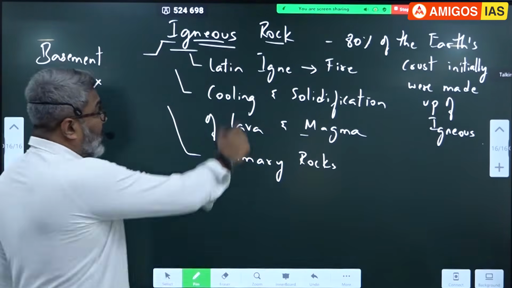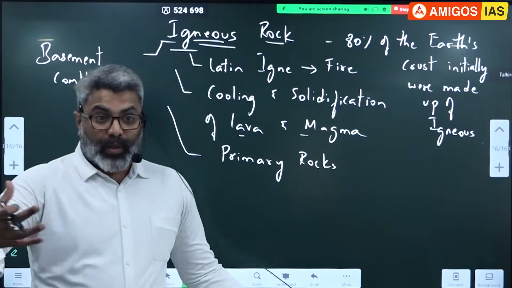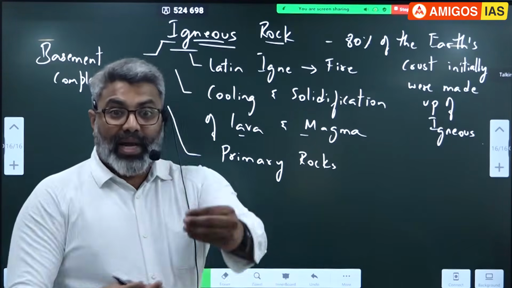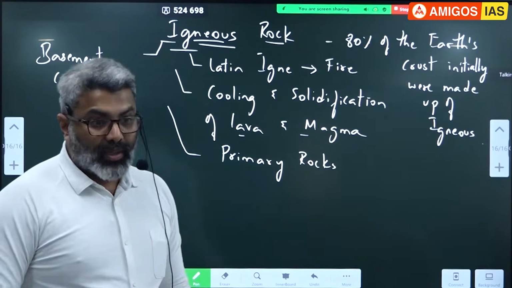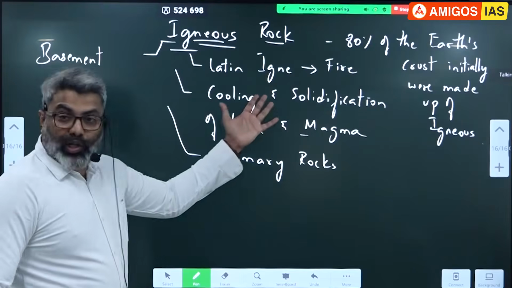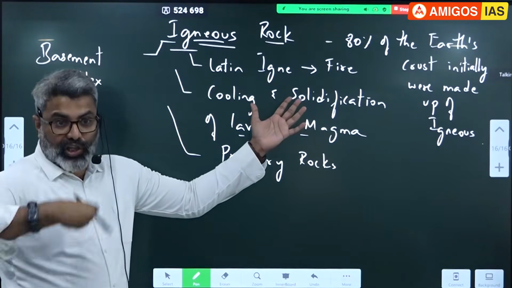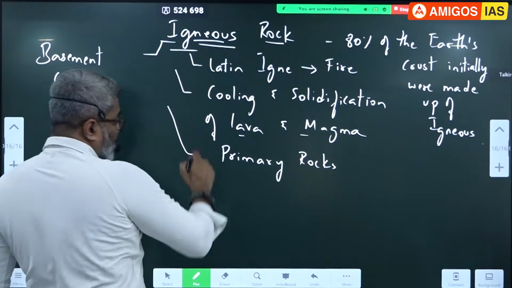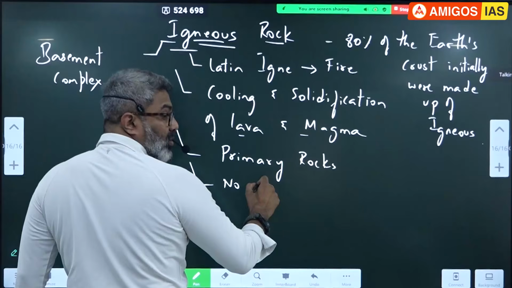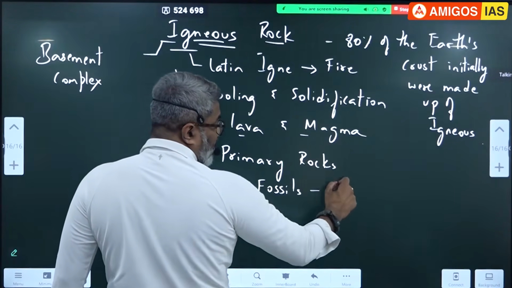So these rocks are formed from lava and magma, right? Lava and magma will be very hot. If it comes in contact with any plant or animal, what happens to that plant and animal? It will be turned into ash, because lava and magma will be initially hot. As a result, igneous rocks do not contain any fossils. No fossils, no organic matter.